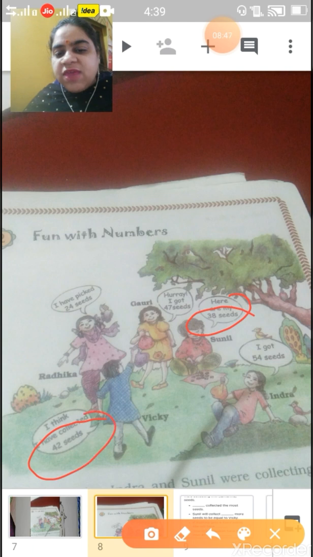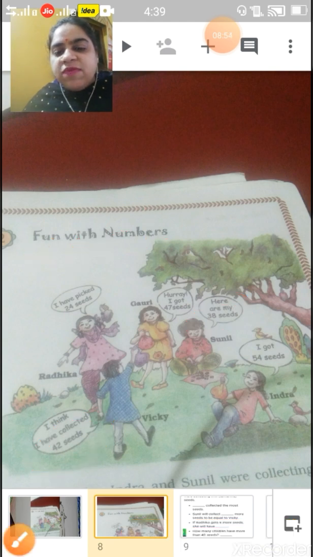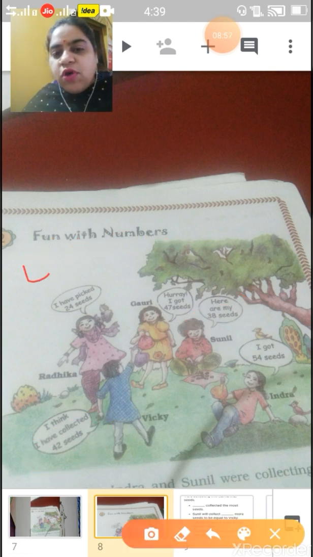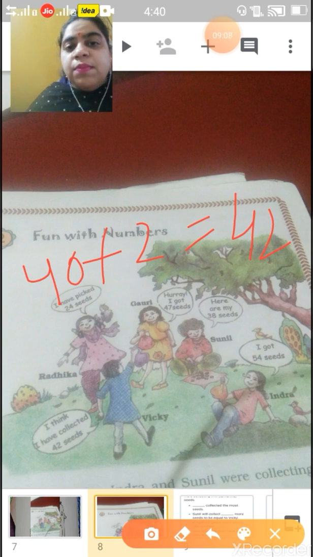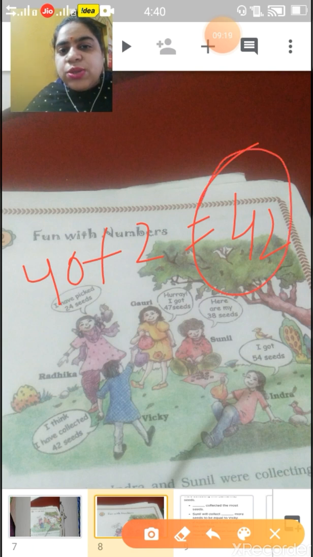That is Vicky. If we add 40 plus 2, it is equal to 42. So Vicky is having 2 seeds more than 40. So he is having 42 seeds.